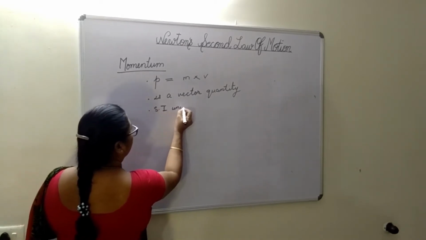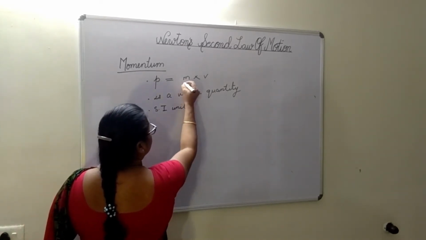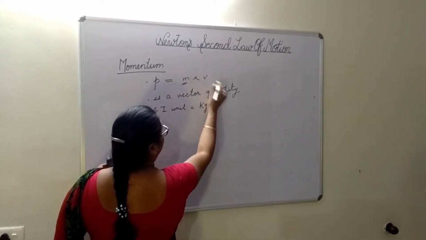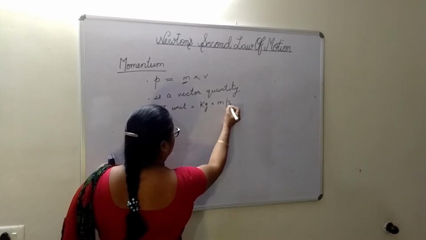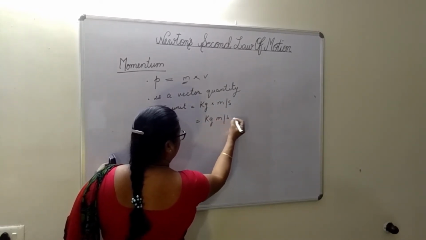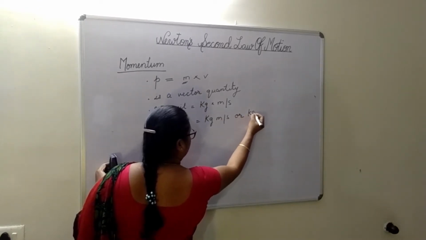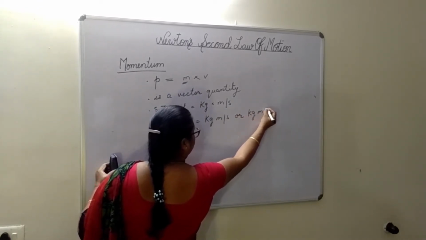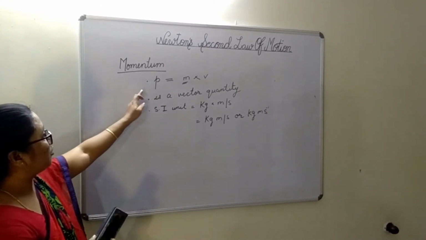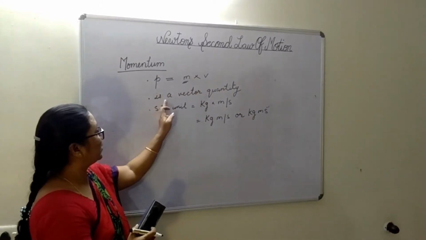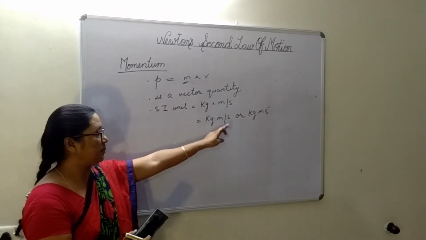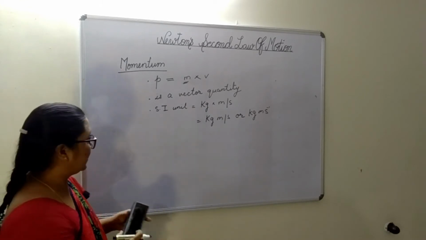SI unit will be, SI unit of mass is kg and velocity is meter per second. So SI unit will be kg meter per second, can be written as kg m/s, like this. Okay, momentum is a product of mass and velocity. Momentum is a vector quantity. SI unit of momentum is kg meter per second, or you can write like that.